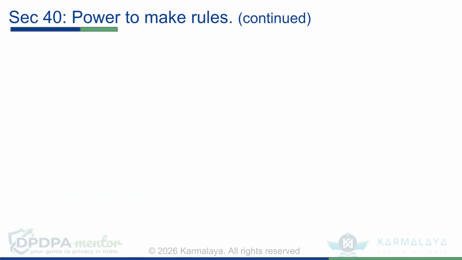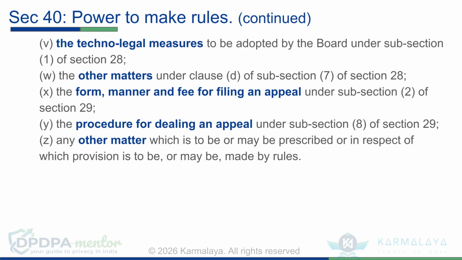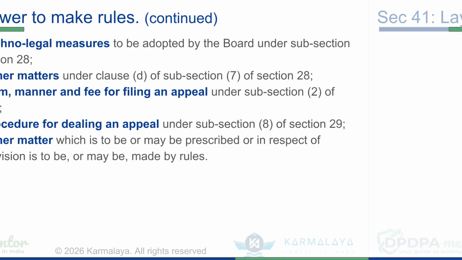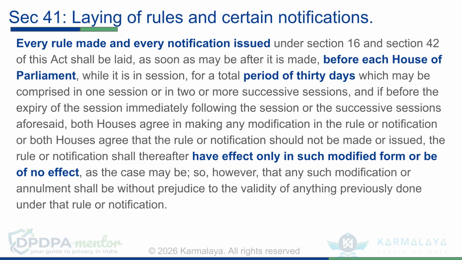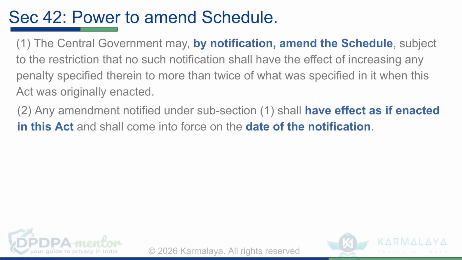Furthermore, Section 40, subsection 2, allows for rules on techno-legal measures by the board, the form and fee for filing an appeal, the procedure for dealing with appeals, and any other matters necessary for the Act's implementation. Section 41 is regarding laying of rules and certain notifications. It mandates the laying of rules and notifications before each House of Parliament for at least 30 days. They will only take effect in a modified form or be of no effect if both Houses agree to such changes or annulment.